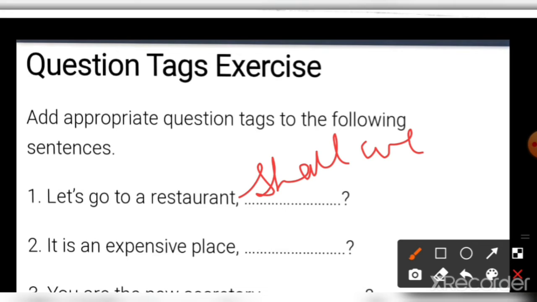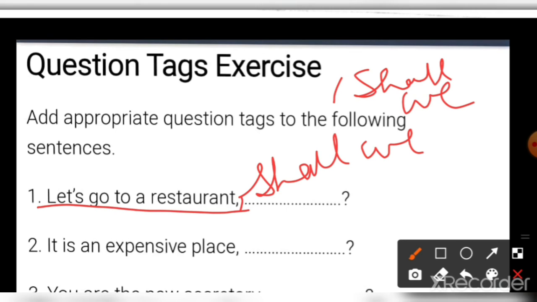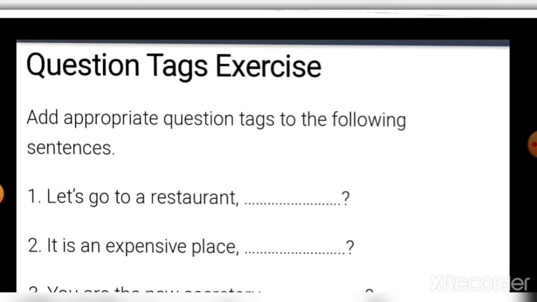Okay, shall we. So don't write only "shall we" in the exam. You have to write the whole sentence, put a comma, then write the answer, then put the question mark. Then and only then you will get the full mark. Otherwise I will cut the mark, or if more than 2 mistakes are there, then I will not give a mark to you, not a point of mark. So be very careful in writing the answers of question tags in the exam.